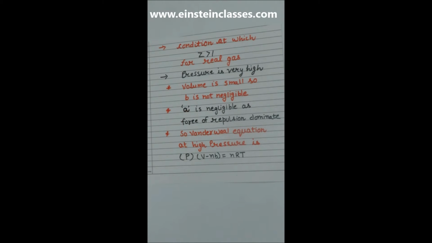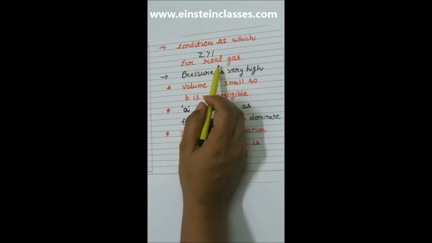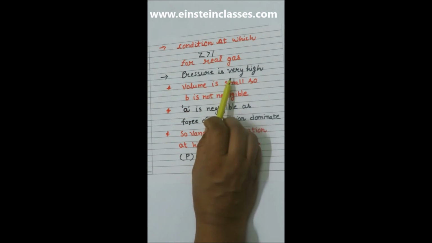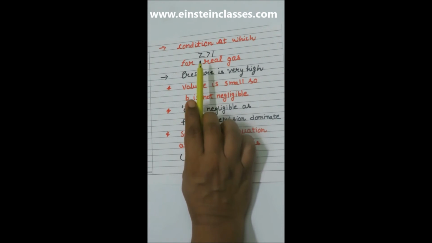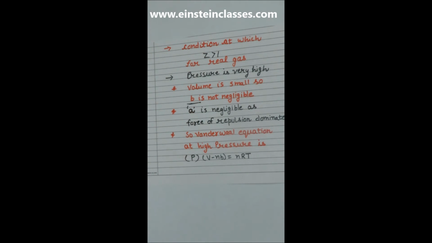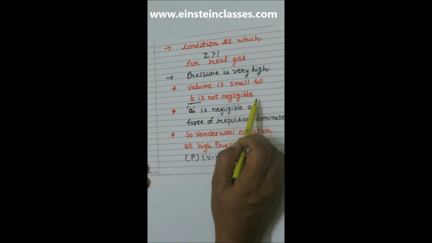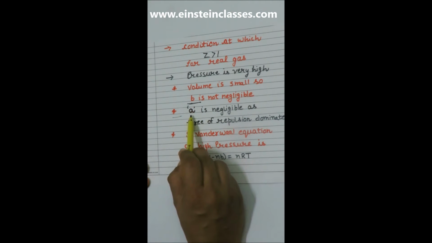Now we are going to discuss the second condition, at which Z is greater than 1 for real gases. If the pressure is very high, then Z is greater than 1 for a real gas. The volume of the container is small, so the volume occupied by the gas particles is not negligible. Second point, when the volume is small, the particles would be very close to each other, and then the intermolecular force of attraction does not dominate.